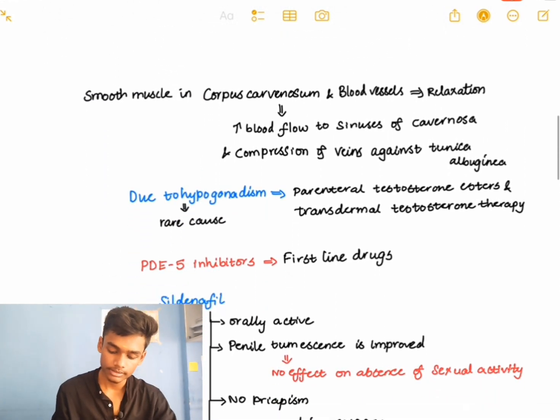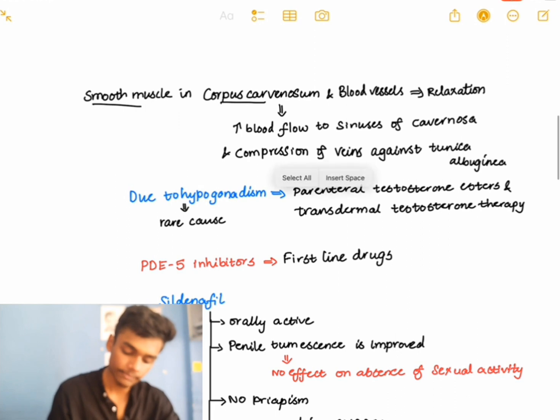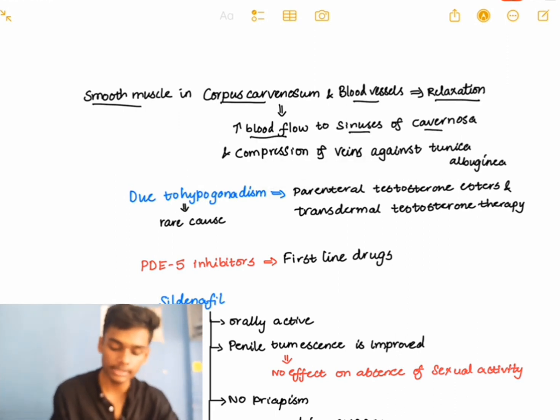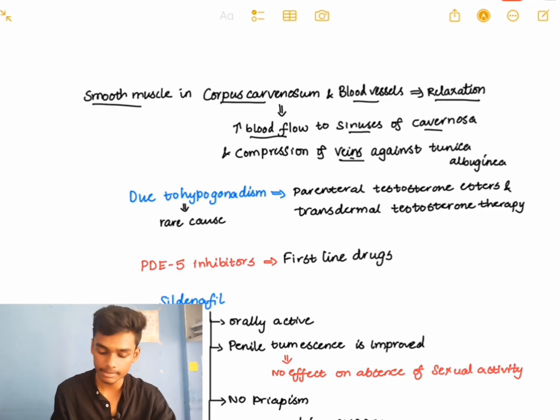Now let's see the same thing. Smooth muscle in the corpus cavernosum and blood vessels is relaxed, so it will increase the blood flow to the sinuses of the cavernosa, and there is compression of veins against the tunica albuginea.